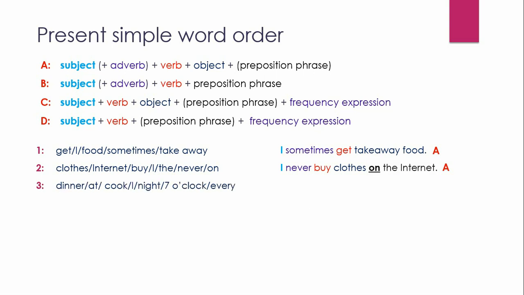Number 3. Dinner, at, cook, I, night, 7 o'clock, every. I cook dinner at 7 o'clock every night. This is an example of sentence structure C.